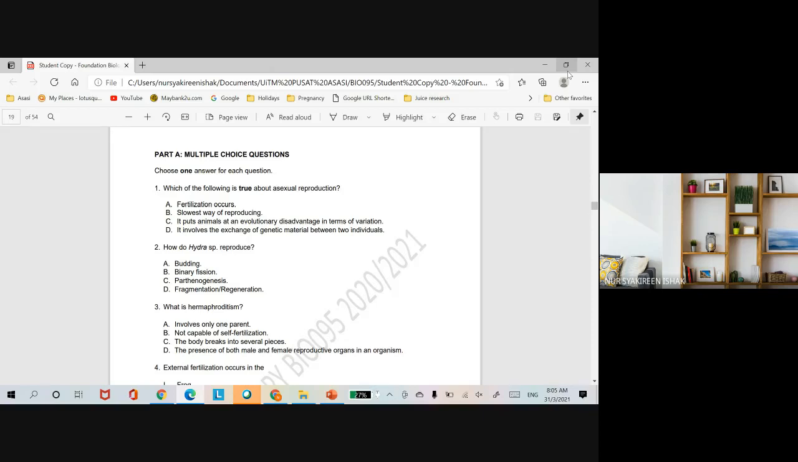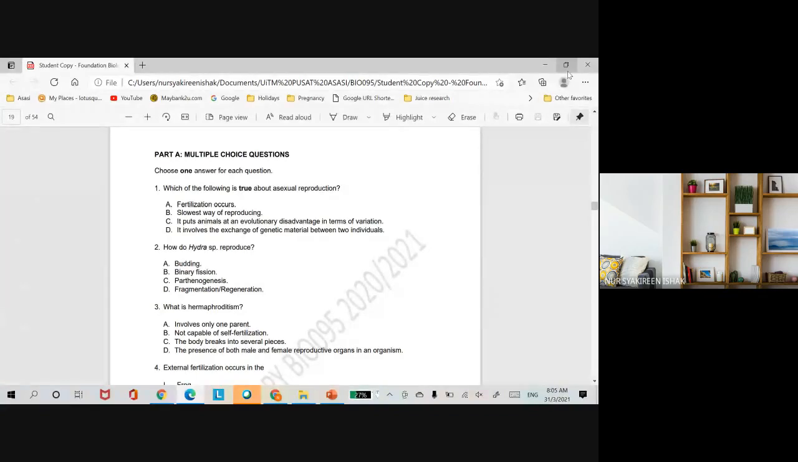So you have several more. You have budding, for example. You have fragmentation followed by regeneration, and then you have parthenogenesis. Okay. So those are the different types of asexual reproduction.